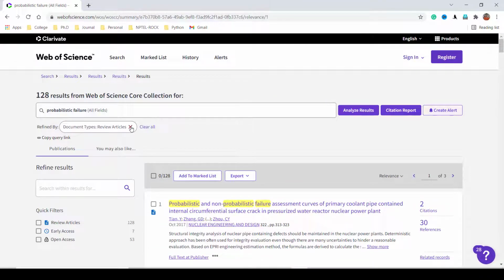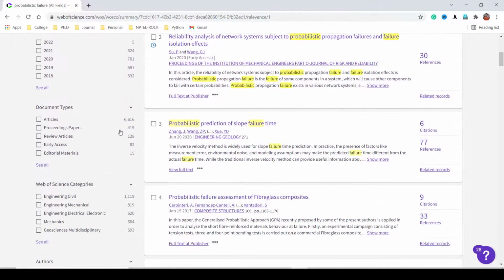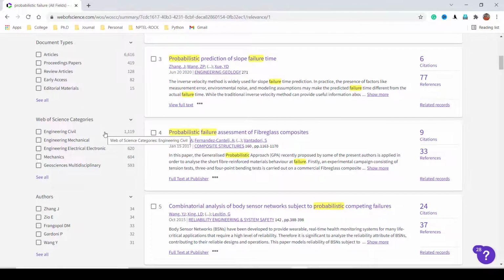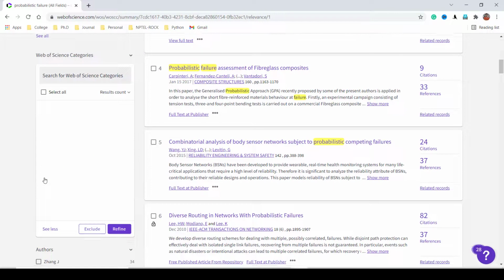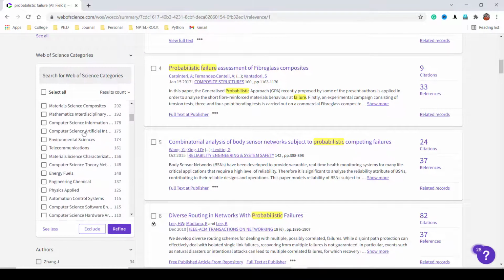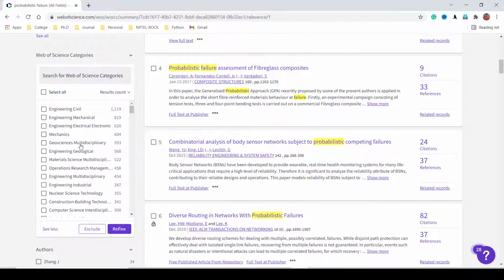Okay, now come to the next filter. Here there are many options: civil engineering, engineering mechanics, and many more. You can see all, and here are many results. So you can select as per your requirement what you are looking for.